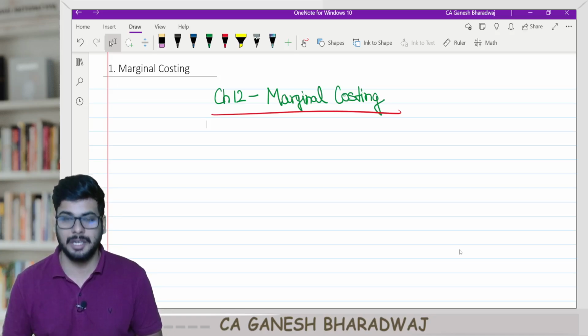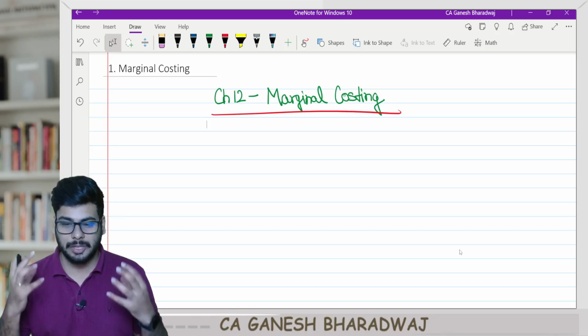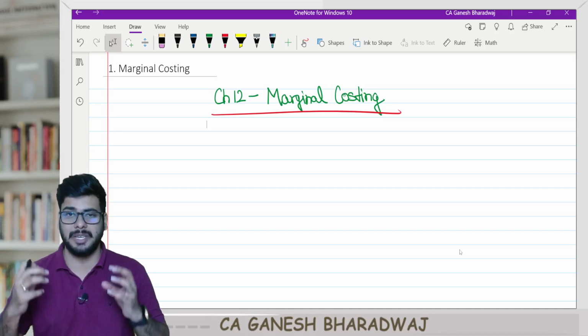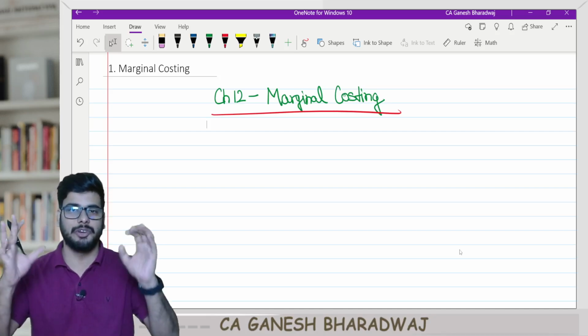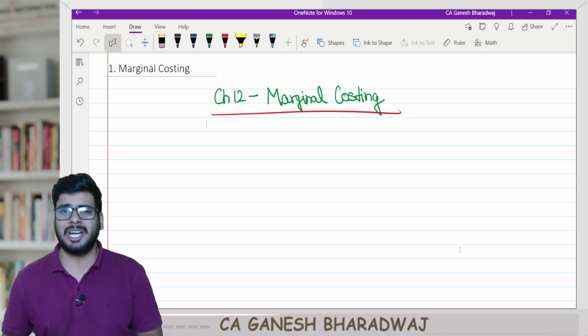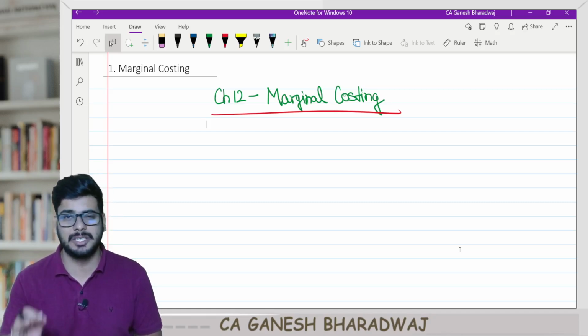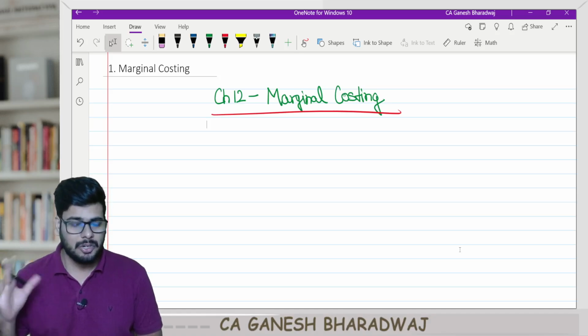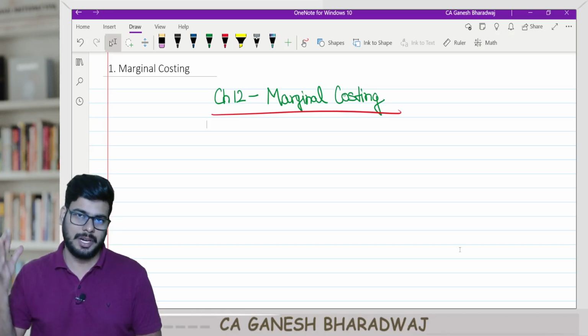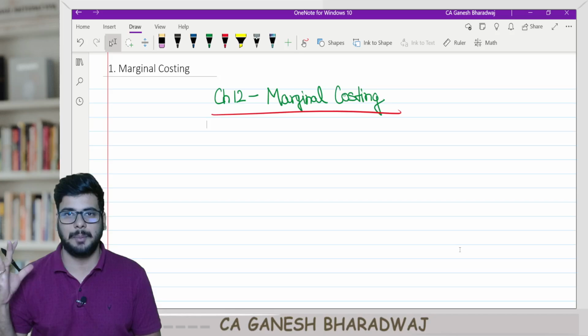So when you are learning it, please learn it with full concepts. Follow whatever instructions I'm giving. Catch up running notes. This is going to help you in the long run. Many students mug up this chapter by way of formulas, which is an absolute crime. I will prove it in front of you. There is not even a single formula to be mugged up. You can arrive at the formulas by yourself. That is the beauty of this chapter.